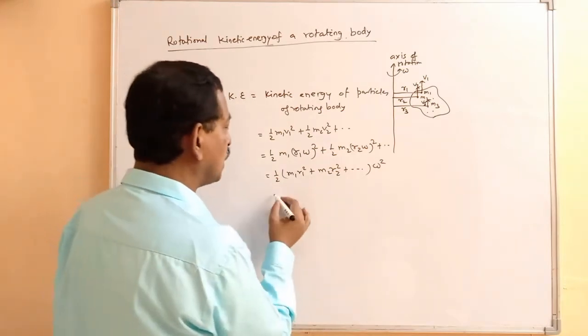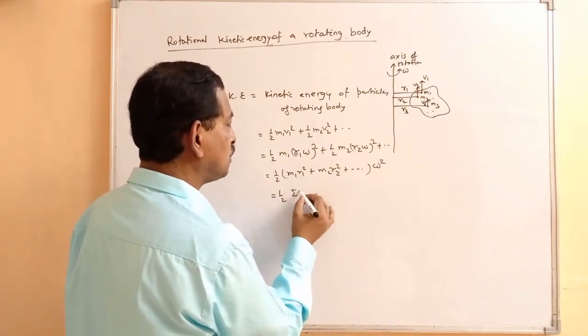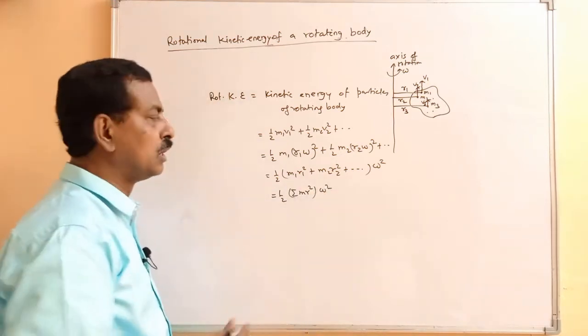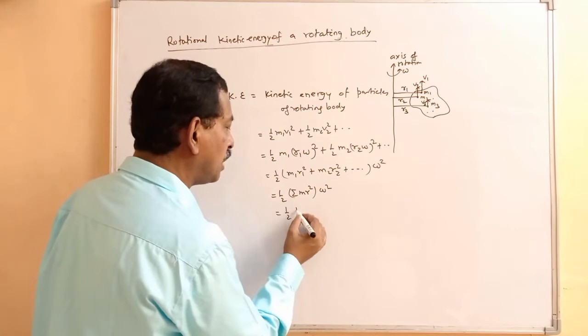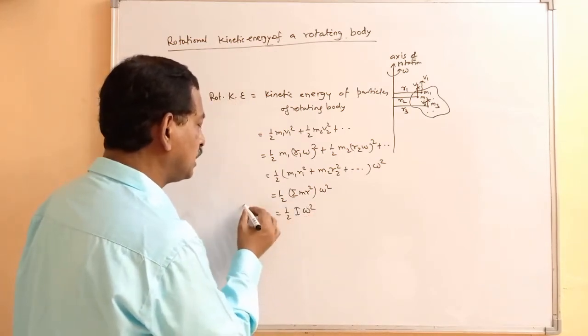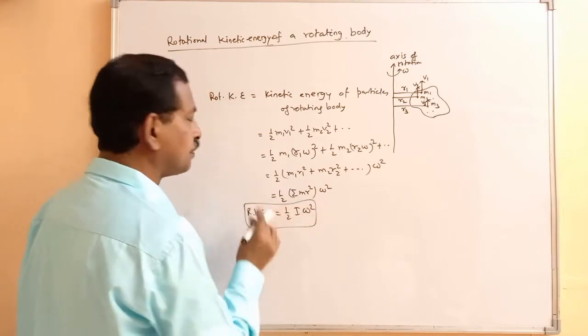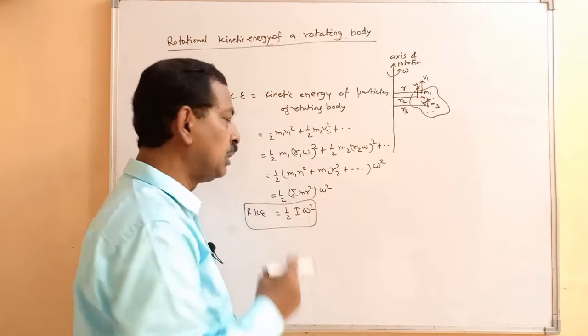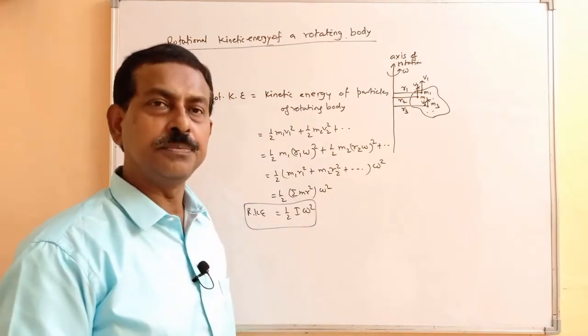Now what is this particular term? This we can write as summation m r square. So this is half I omega square. So rotational kinetic energy will be given as half I omega square. I is the moment of inertia, omega is the angular speed.